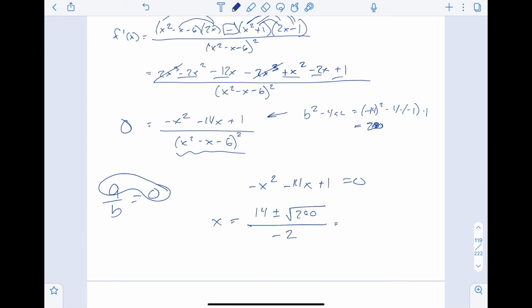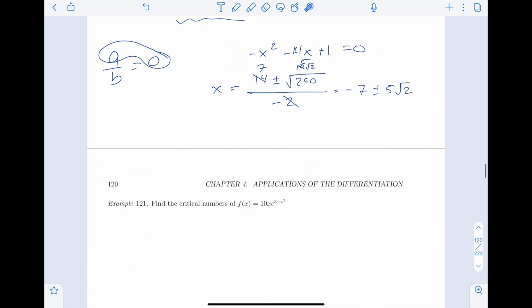I can't help it. So 200 is going to be 10 root 2. And that simplifies a little bit. It's going to be negative 7 plus or minus 5 root 2. Now, when you do the negative and the plus or minus, the negative distributed to here, which made it negative 7, the negative distributed to here, the plus 1 became minus, the minus 1 became plus, it's still plus or minus. Okay, so I don't need to do plus or minus negative 5 or anything like that. So those are my critical numbers, and I am good to go. These haven't been very pretty.